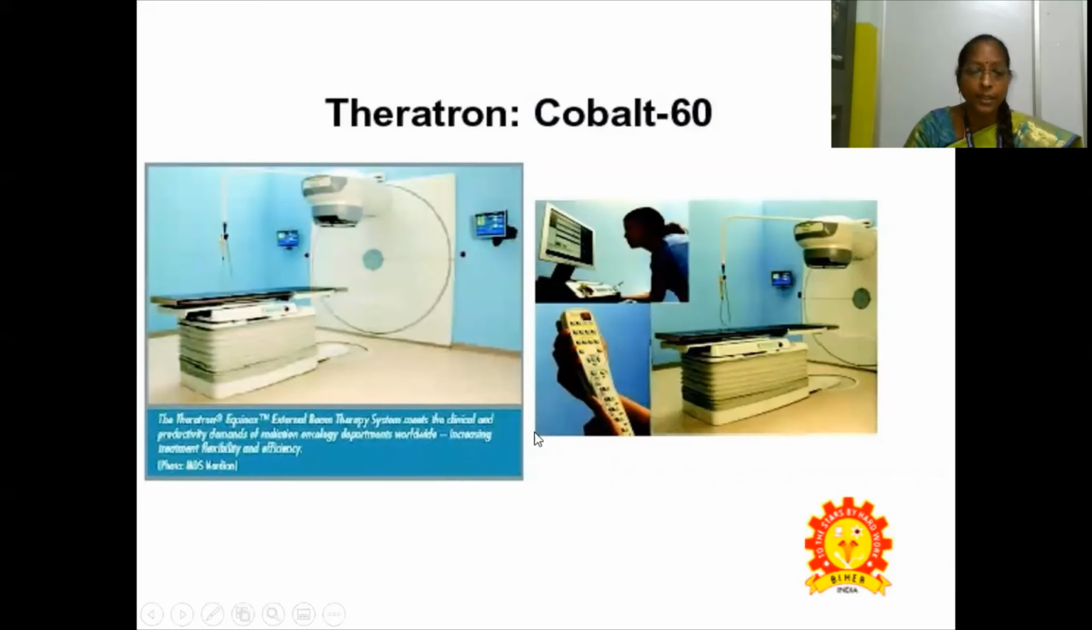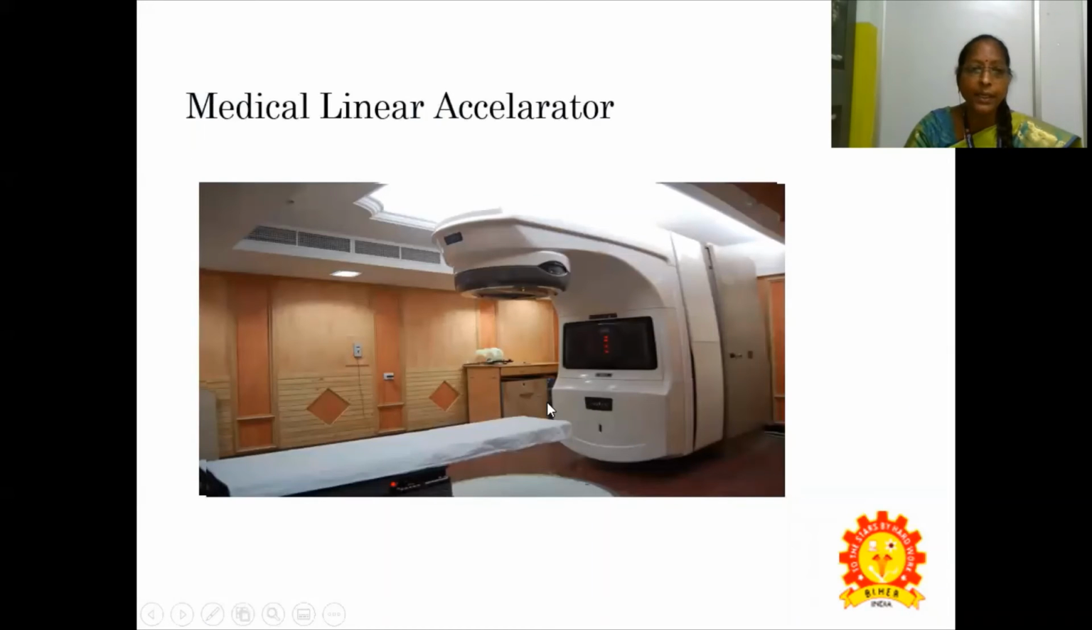This is a setup for treating cancer using cobalt 60. That is the Theratron arrangement for cobalt 60. This is a medical linear accelerator, the LINAC. A LINAC is a device commonly used for treating cancer patients by passing beams of radiation. It will deliver high energy X-rays or electrons to the region where the patient has the tumor.